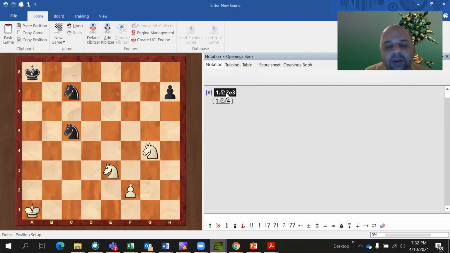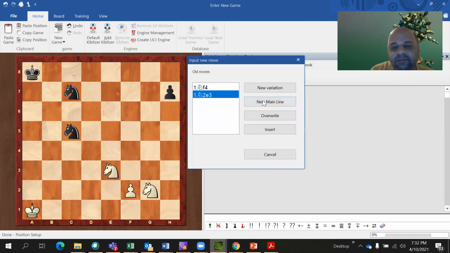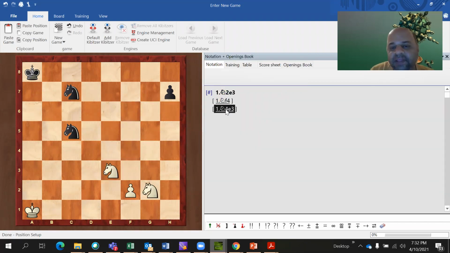If they happen to be on the same file, then you write it as knight 2 to E3. And if the other knight had moved, it would have been written as N4 to E3. So first understand this in algebraic notation, and then we will write it in descriptive notation.